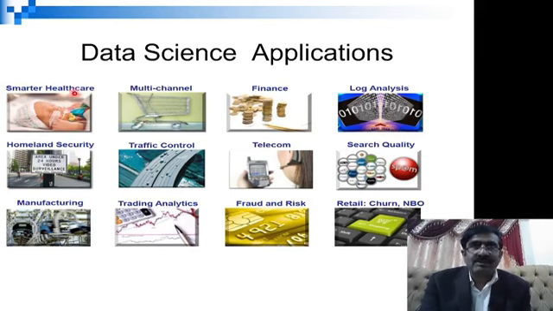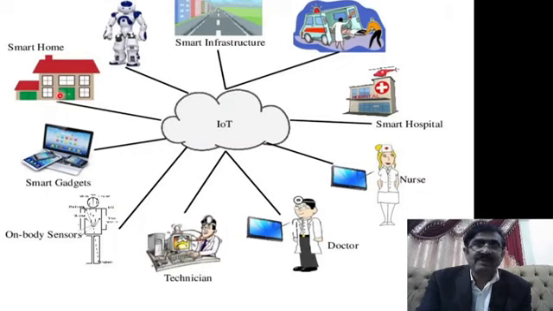Now when we say smart, then definitely you will find there are sensors available on different machines, or through your mobiles and your laptops. The data gathered through these sensors will help us for the betterment of humans through their healthcare. When we say these are smart terms, we definitely have sensor data coming through these homes, robots, infrastructures, and the ambulance, and we have some hospitals and smart nurses.